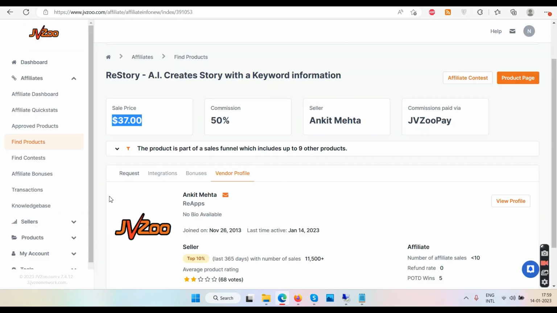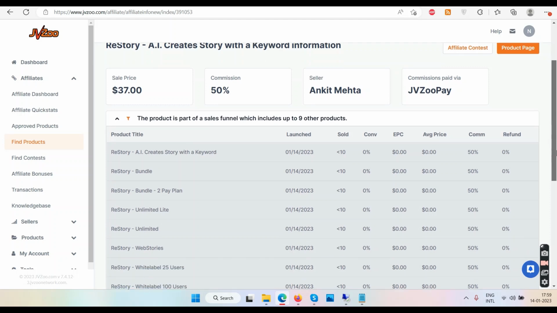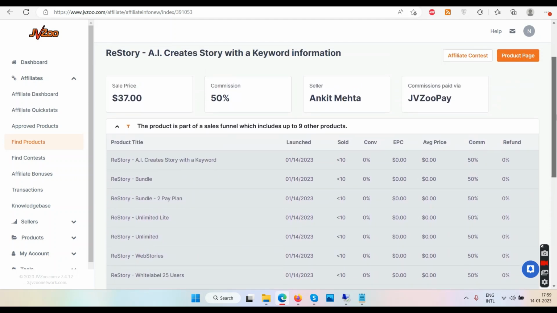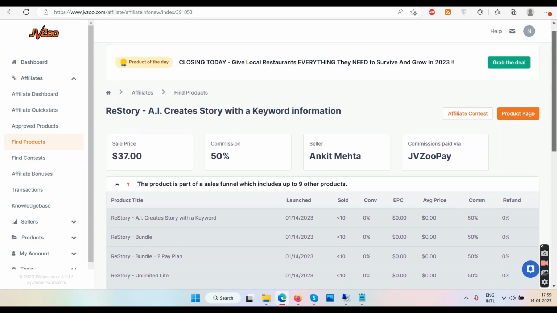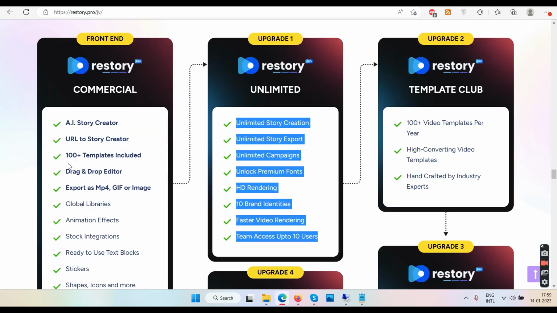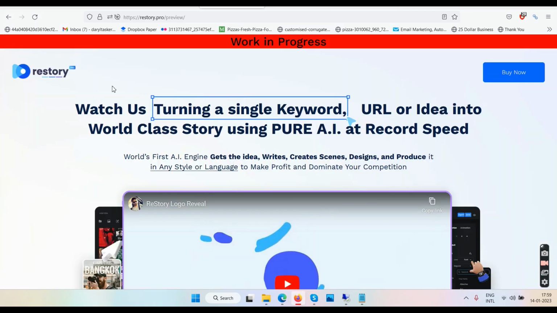Let me check the price again here. Is it showing? It's not showing, okay. So you will find the prices maybe later on, in the funnel, okay. When you go into the funnel here, once you buy the front end, then you will check the prices of these OTOs. And again, as I said, you can pick and choose there, okay.